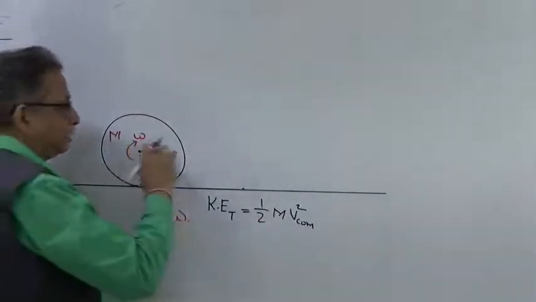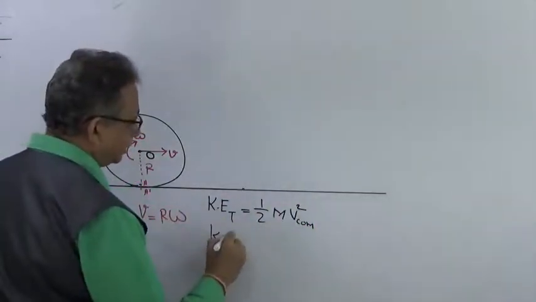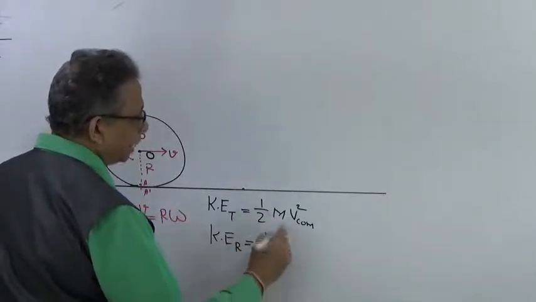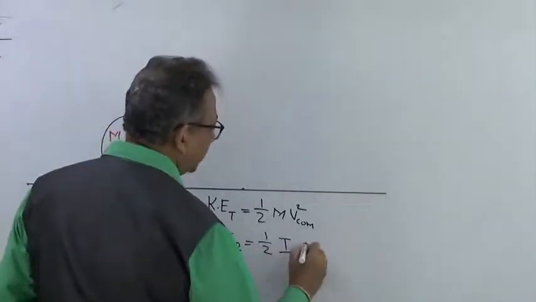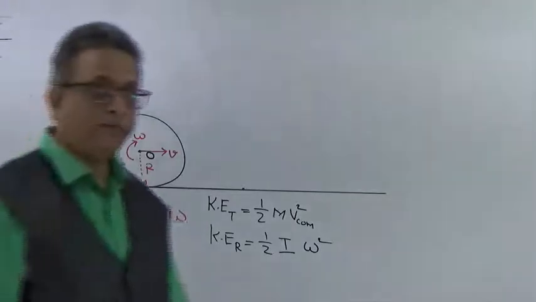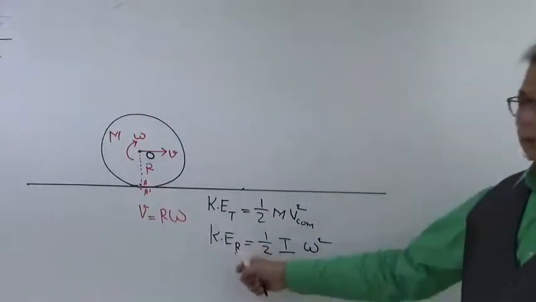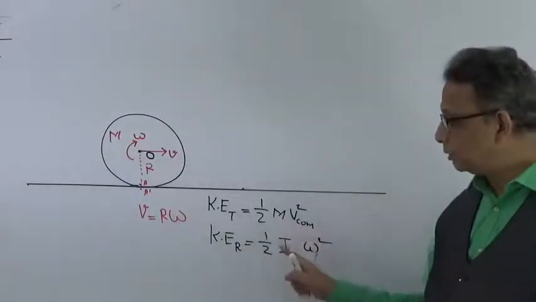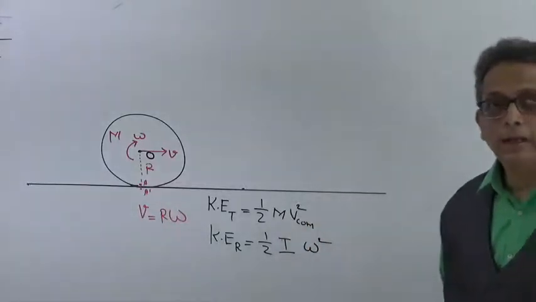The other is the rotational kinetic energy, which will be 1/2 I omega square. Mass is replaced by the moment of inertia I and velocity by omega square. See the difference: when we talk about rotational kinetic energy, all the terminologies have changed.